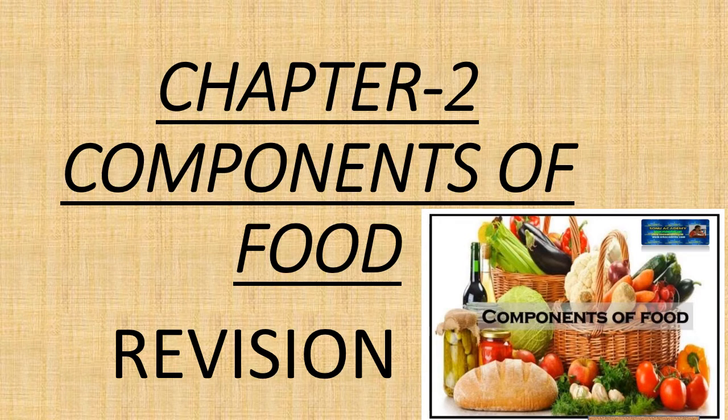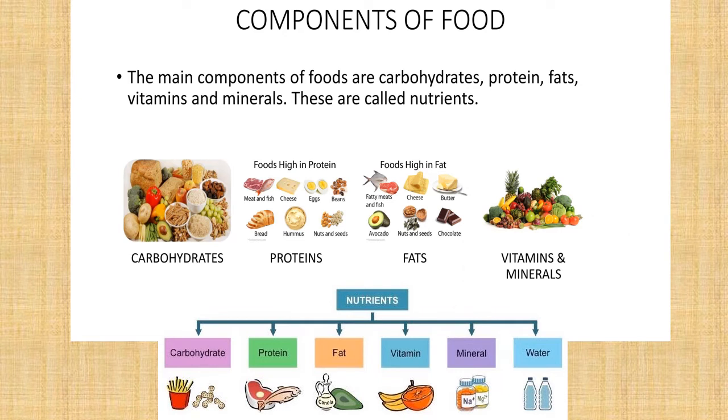So today this is our revision session of chapter 2, as in our previous session we have revised chapter 1. So chapter 2 is components of food. So we are going to revise about this chapter, components of food. So the main components of food are carbohydrates, protein, fat, vitamin and minerals.